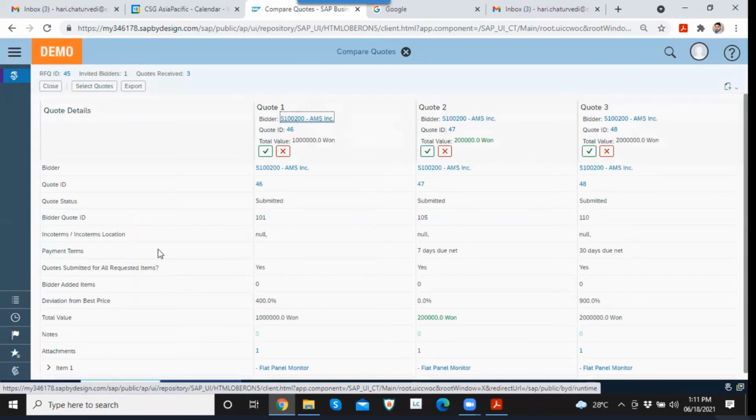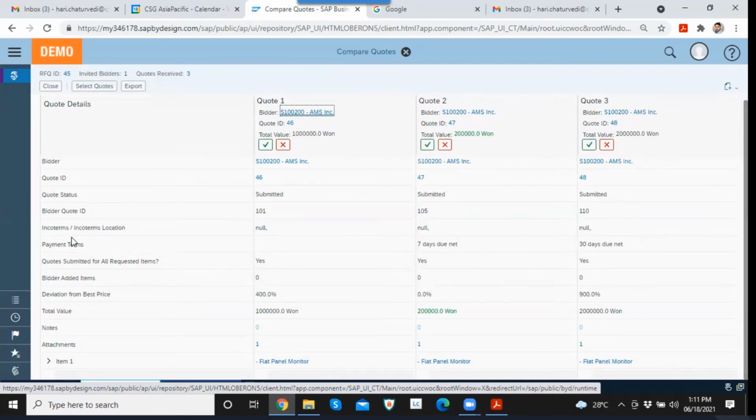We can do the commercial analysis here: the quote ID, the quote status, the bidder quote ID, any Incoterms, any payment term. This bidder has not given any payment term to us. This bidder is asking for 7 days due net. Here, let's say 30 days due net.